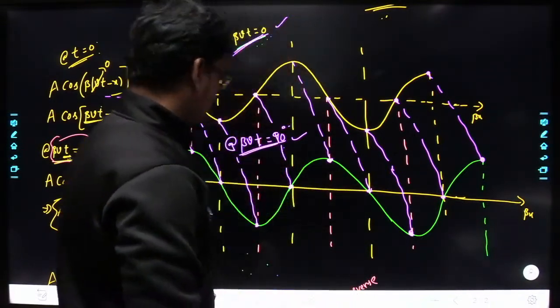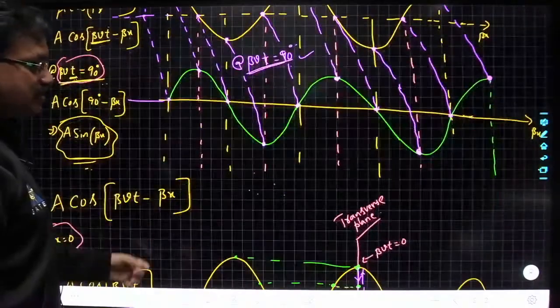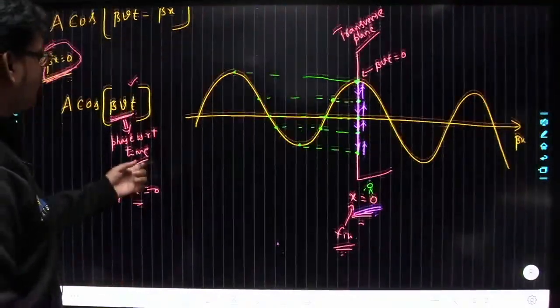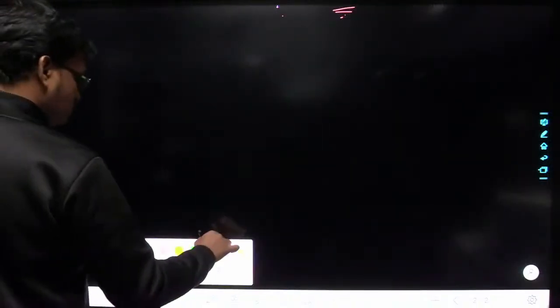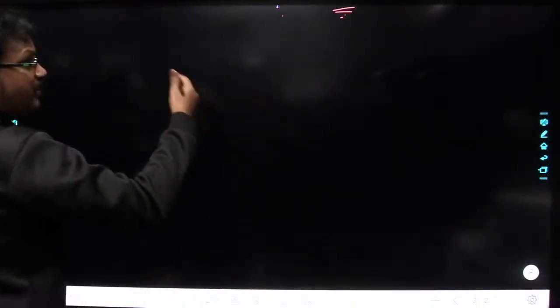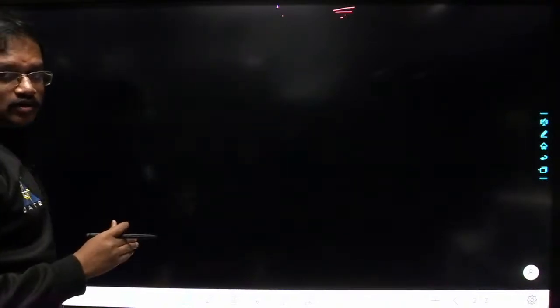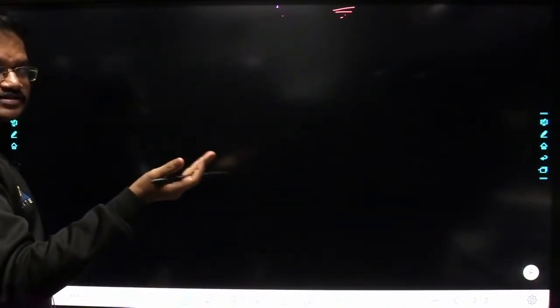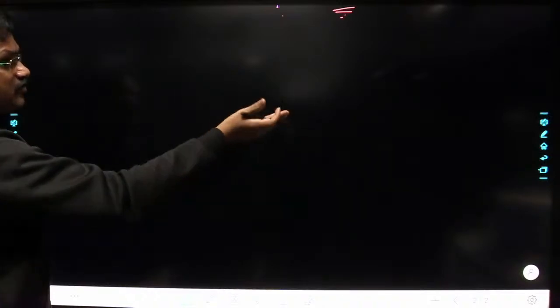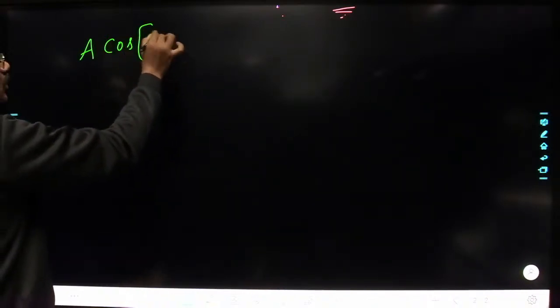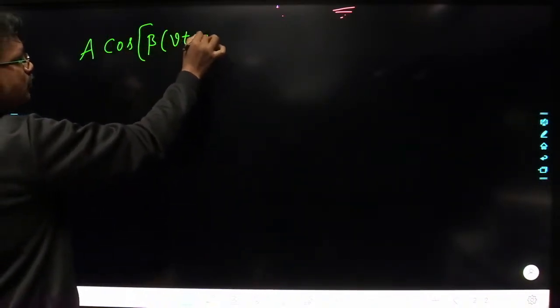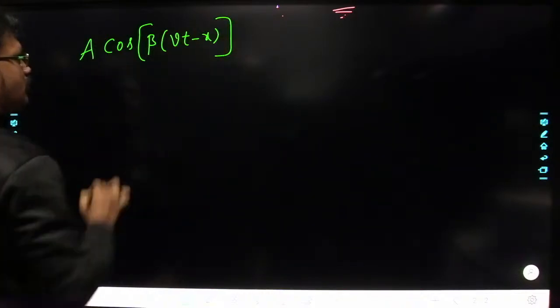I hope this point is crystal clear here. So now see here. The same analysis we can take by taking A into sine of beta into vt minus x, like that. Any sinusoidal function you can analyze in the same manner. So we have considered A into cos of beta into vt minus x, right?